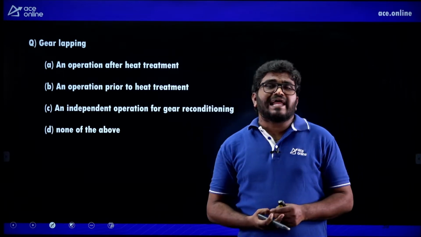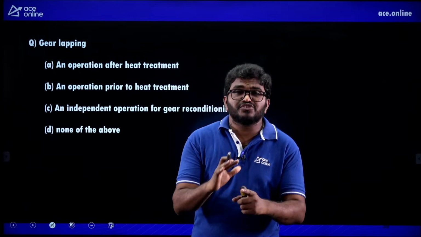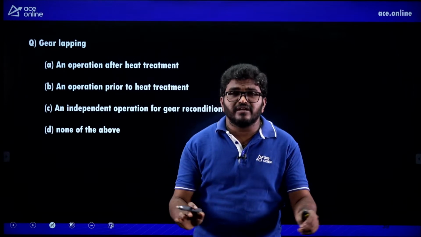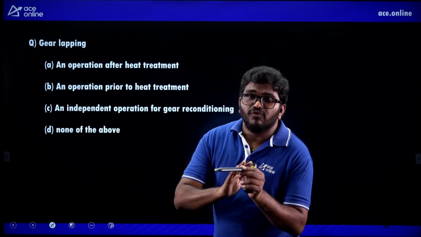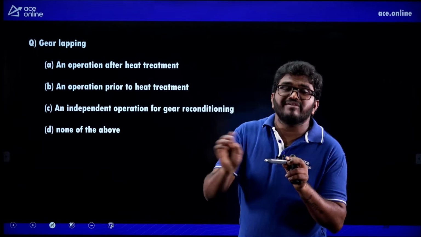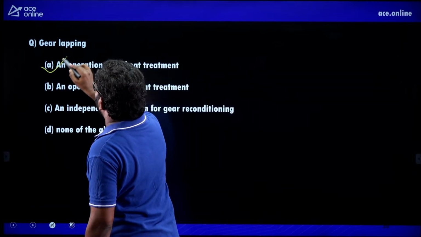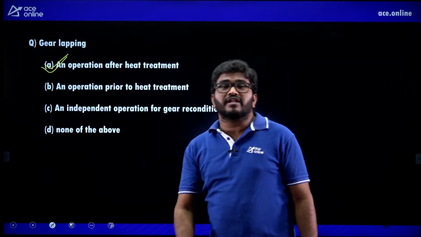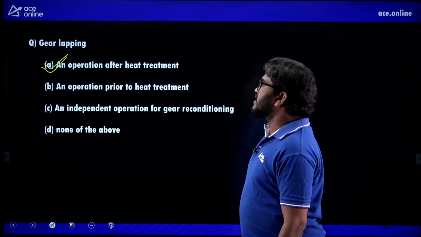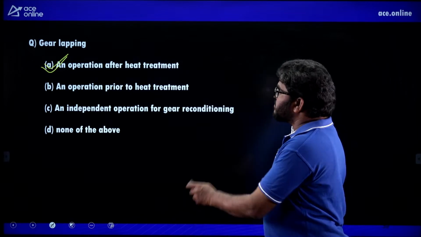Now, gear lapping. Gear lapping is what actually? Gear lapping is a super finishing operation after making the gear, after doing heat treatment. After heat treatment, we are finishing, we are removing a minute layer on the surface, that is known as gear lapping. An operation after heat treatment is known as gear lapping. So A is the correct answer. Next.